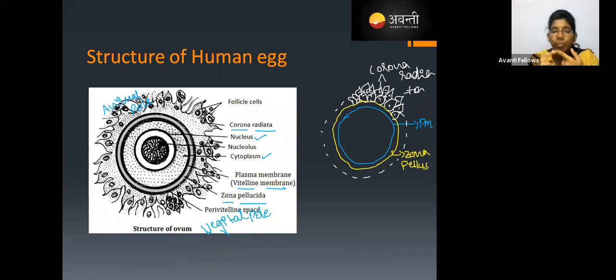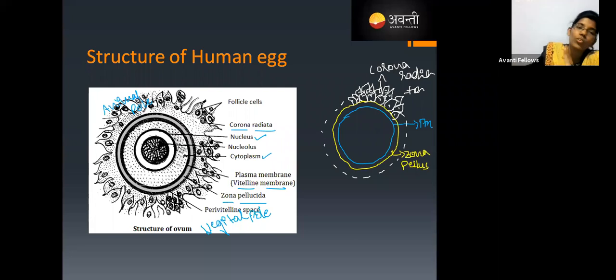So the plasma membrane is considered as the primary layer, and the layer which is a secretion of the primary follicles is considered as the secondary layer or secondary membrane. And the third layer is the egg shell, that is formed by the glands, that is considered as a tertiary membrane.